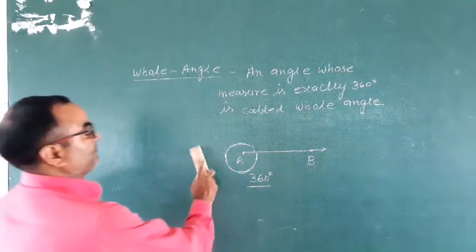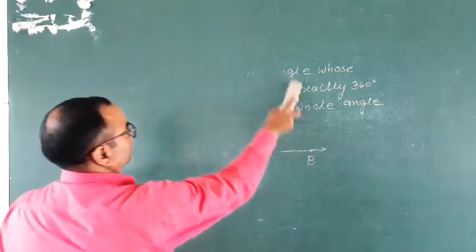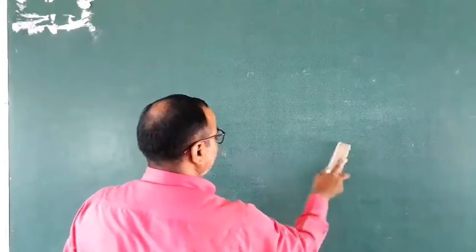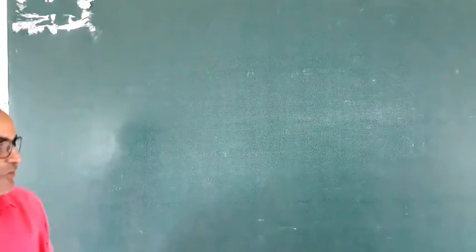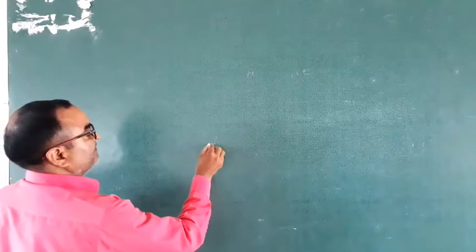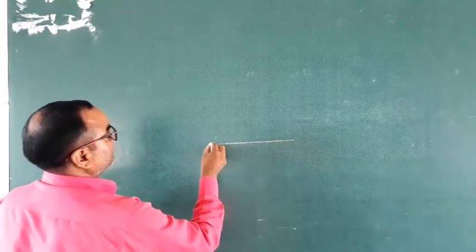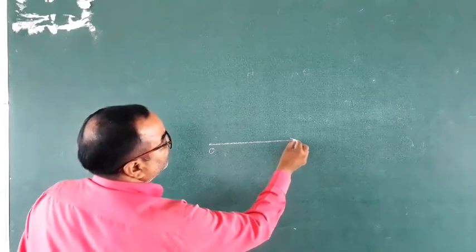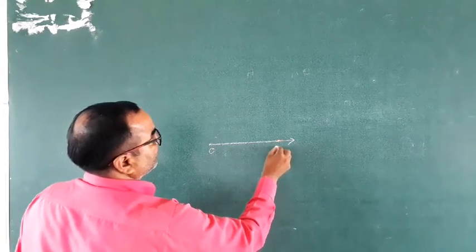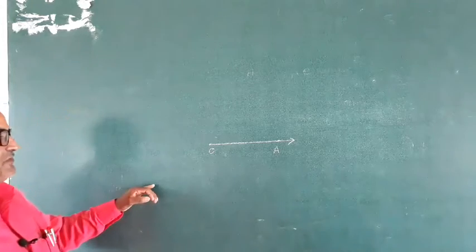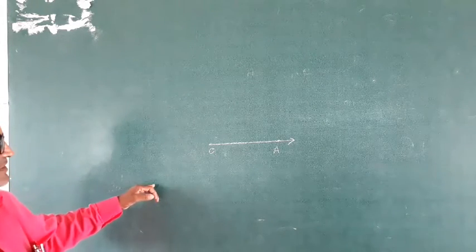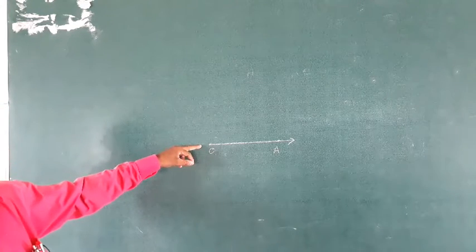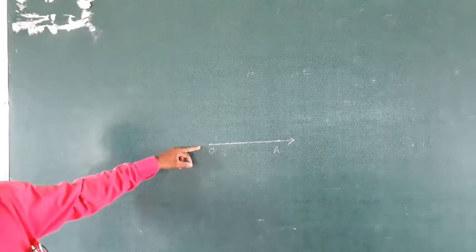Okay. Now the concept of angle. Suppose this is a ray OA. It is free to move about this point O. O is a fixed point.